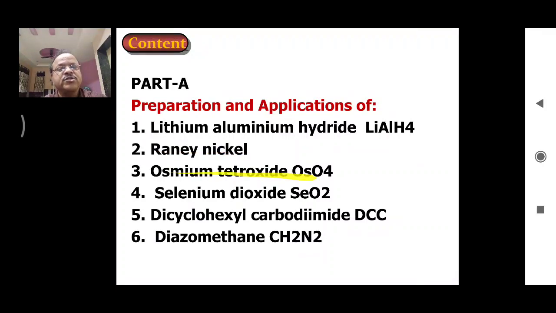Third one is osmium tetroxide, OsO4. Fourth one is selenium dioxide, SeO2. Fifth one is dicyclohexyl carbodiimide, in short called DCC, and the last one is diazomethane, CH2N2. So this is the first part, or part A, of this topic, preparation and applications of reagents.